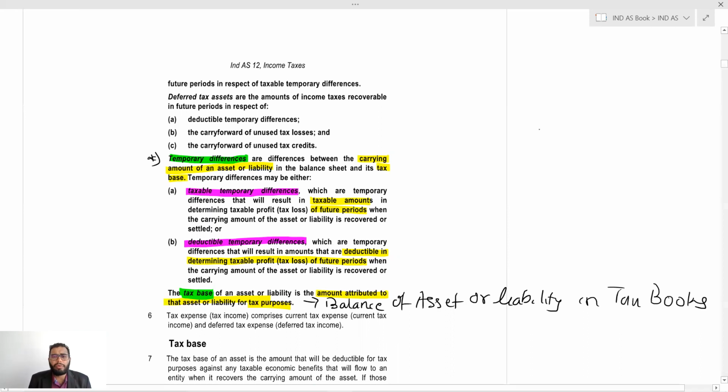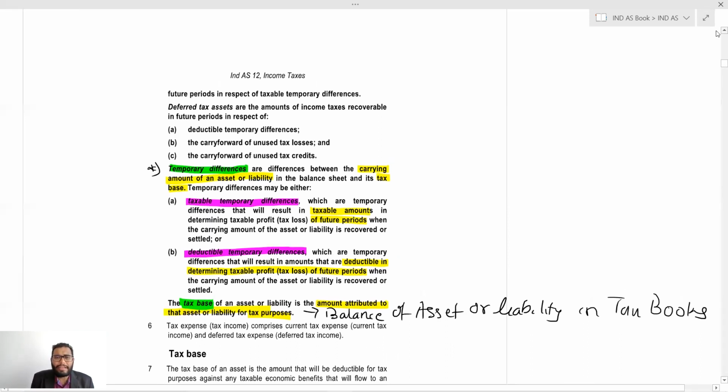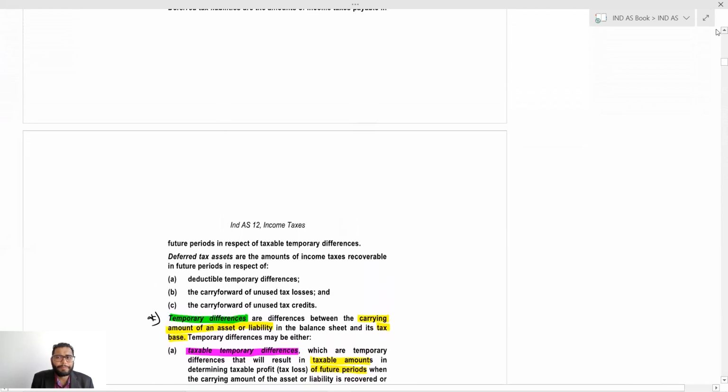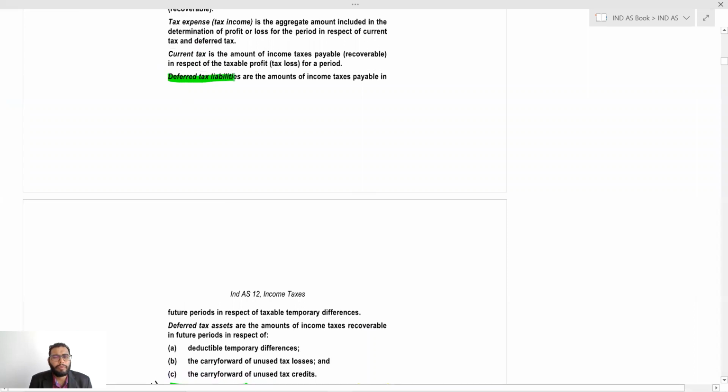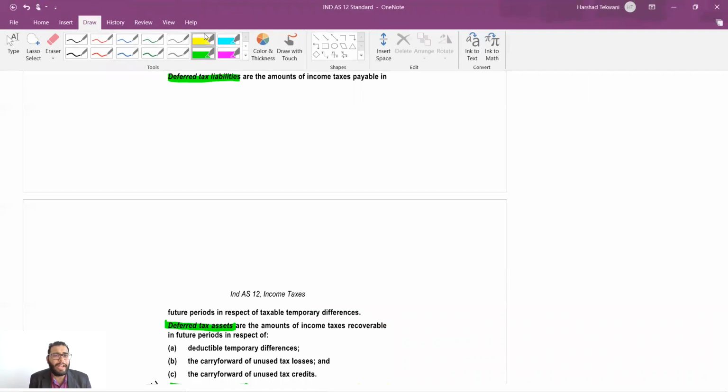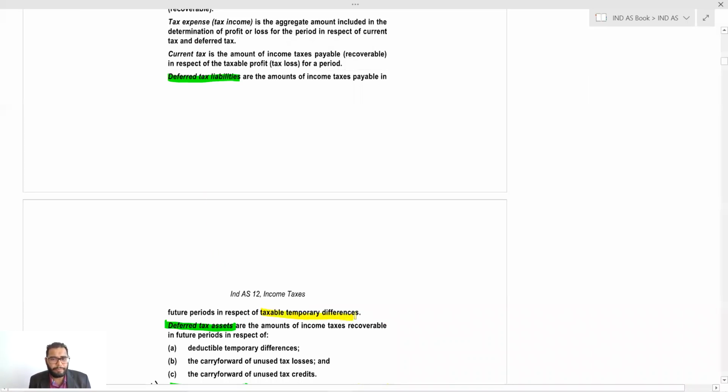Okay. Now, let's look at the definition of deferred tax liability and asset. Deferred tax liabilities are the amount of income tax payable in future periods in respect of the temporary difference. Means the amount you are going to pay in the future, you are taking as a liability as of now on your head, and this is because of the taxable temporary difference. Remember that. This is because of the taxable temporary difference. Okay.